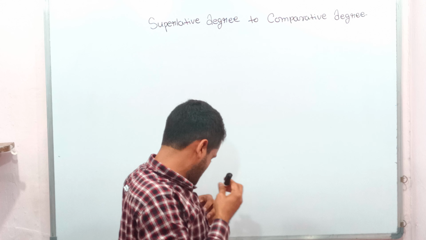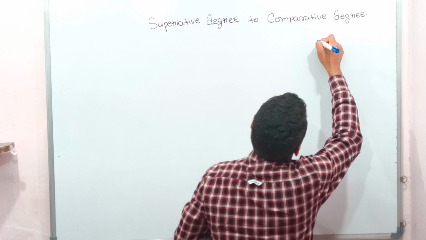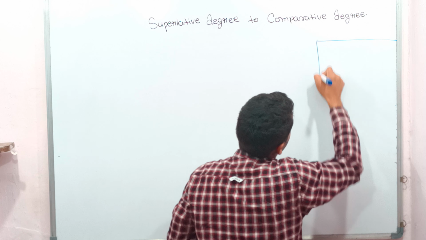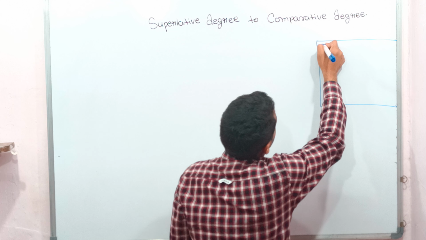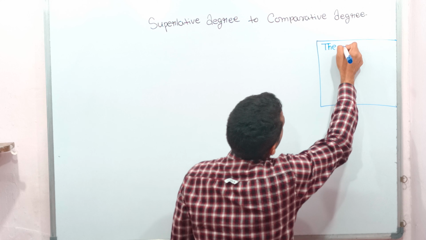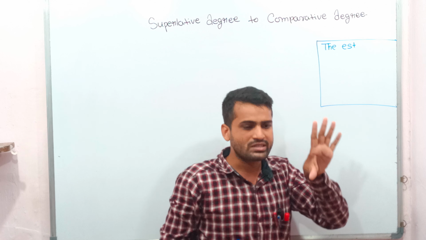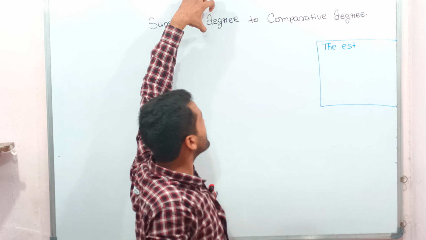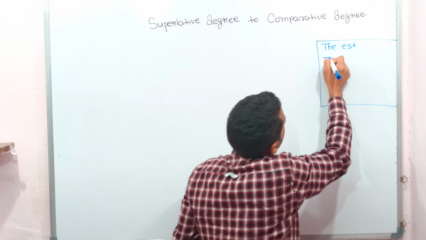Okay, then see here how you will define it. I am going to show you in this box. Suppose in the sentence there is "est". This is the surname, the symbol of superlative degree.